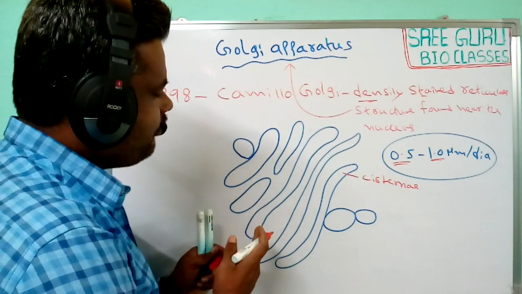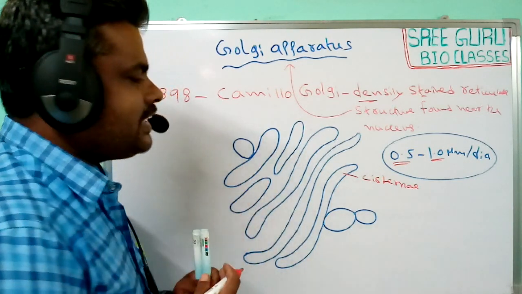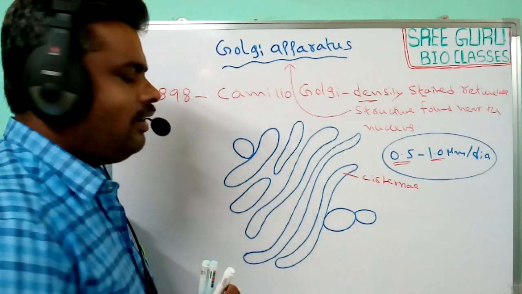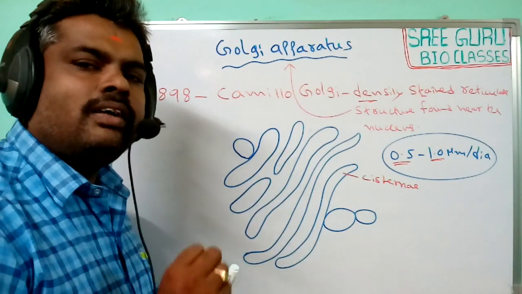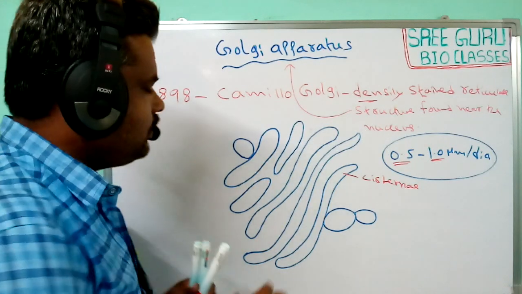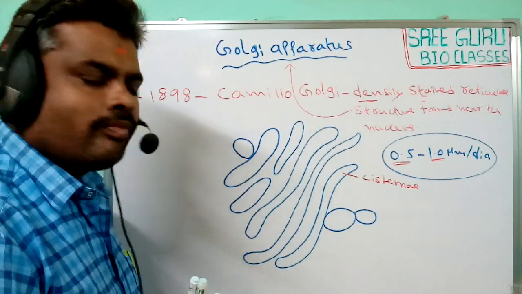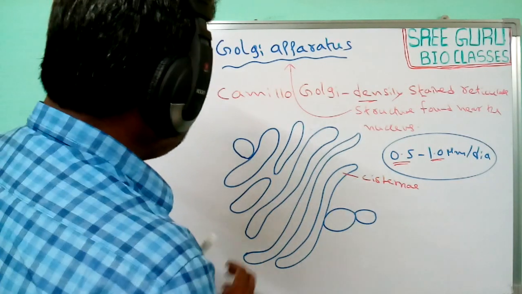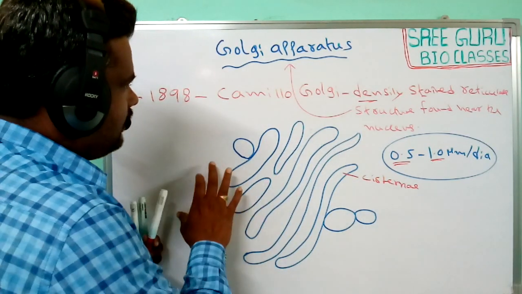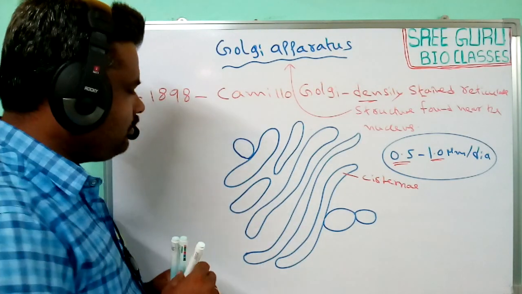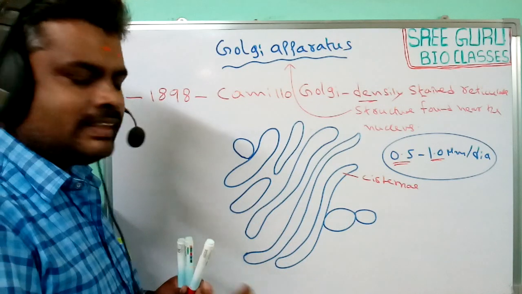The number of cisterns present in the Golgi complex is different in different cells. So the number of cisterns varies. Next, coming to this Golgi apparatus, these cisterns have two phases.